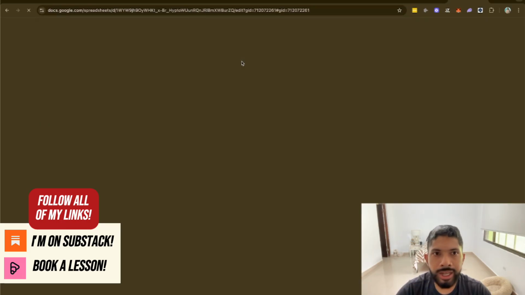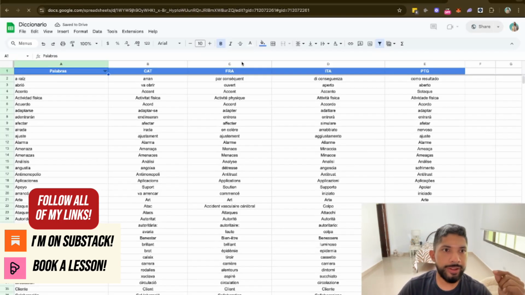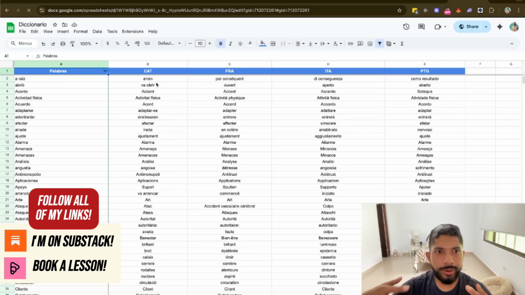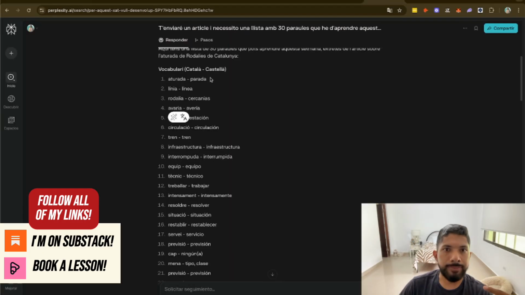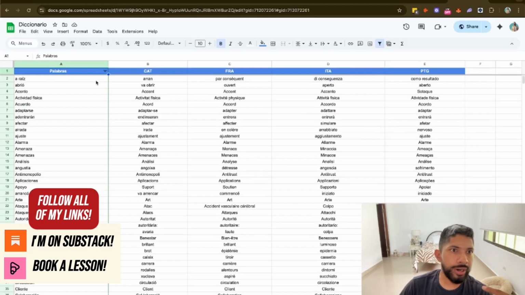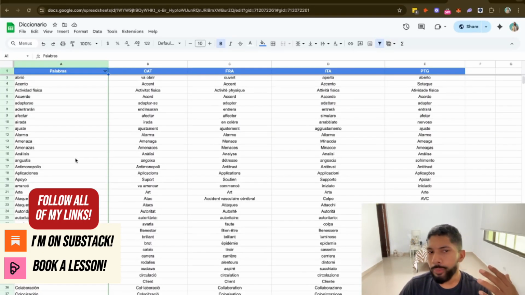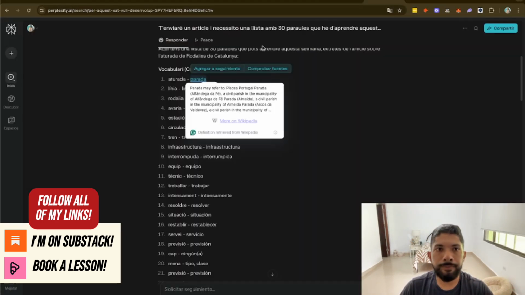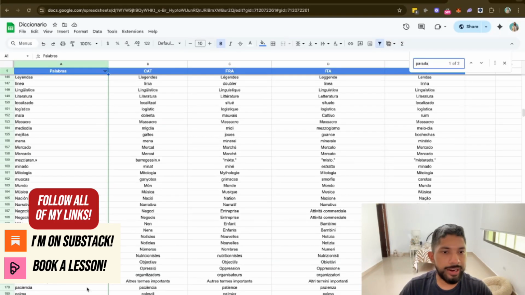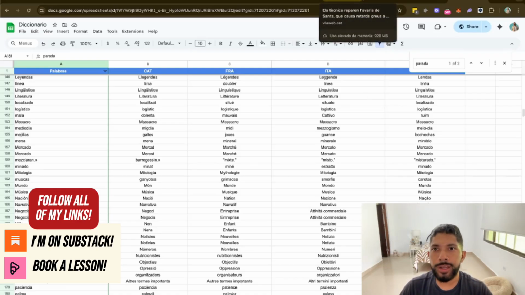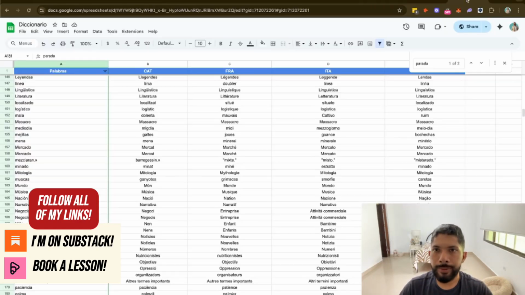So in here, I'll grab each of the keywords and I'll head over to my dictionary. I have a tutorial that I made a couple of months ago, which I'll leave in the Substack link and also in the description. This will teach you how to actually work with this sheet that I made for myself. So what I did here is that I grabbed the Spanish version in here and I went word for word and I copied it in here. Again, I already did the work. For example, let's go with parada. I'll go and search it and it's already in here. So I basically did the same. I rinsed and repeated the whole process. So I went word for word and I input it in here.